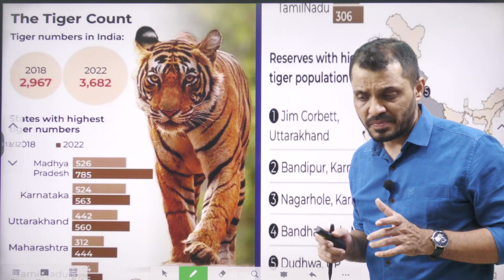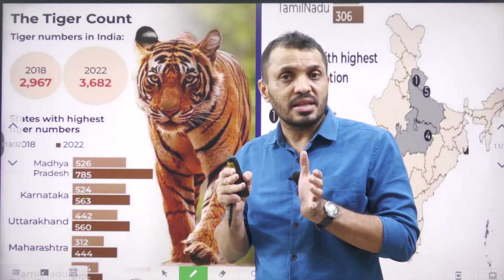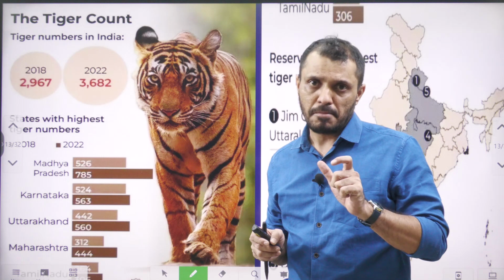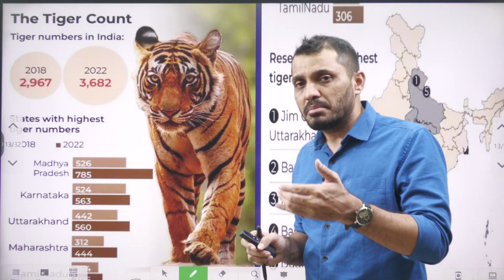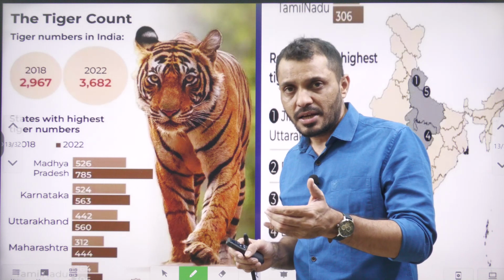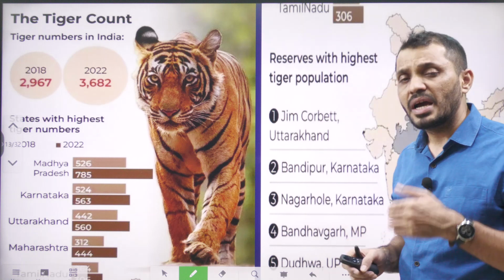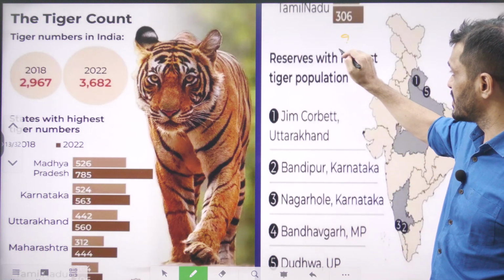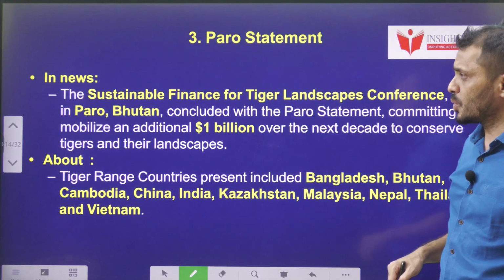Regarding the tiger and its close relative, the leopard, both are significantly present in India, whereas the cheetah previously used to be present in India but became extinct. Because of that, we recently introduced cheetahs from various countries of Africa. Tell me guys, which country in Africa is popularly known as the cheetah capital of the world?